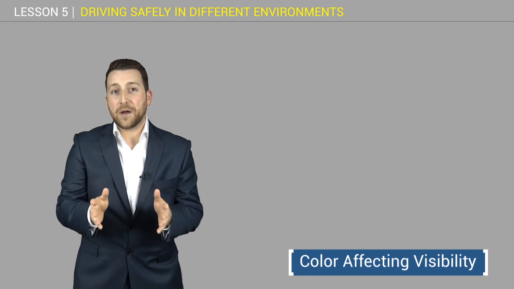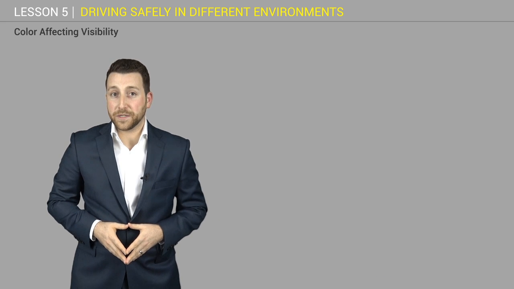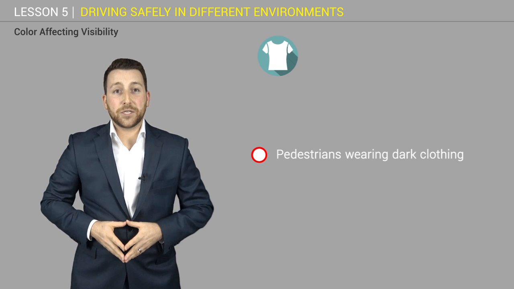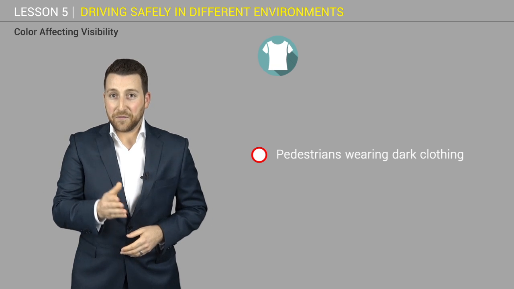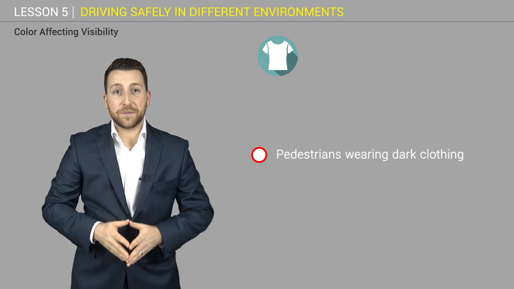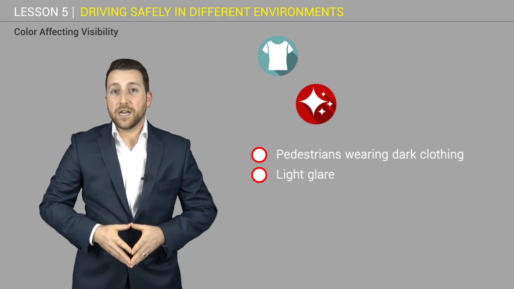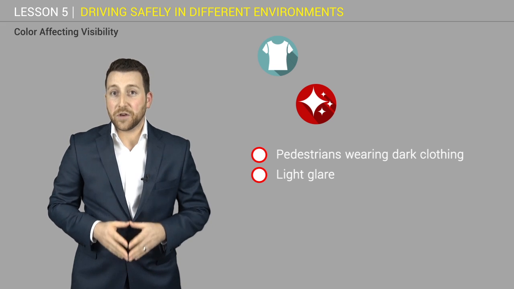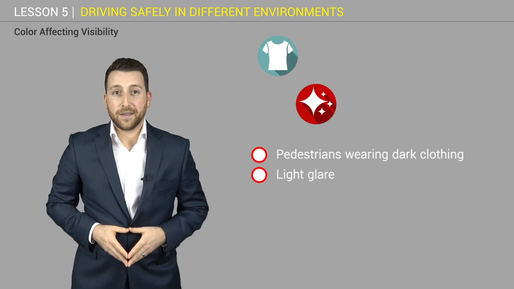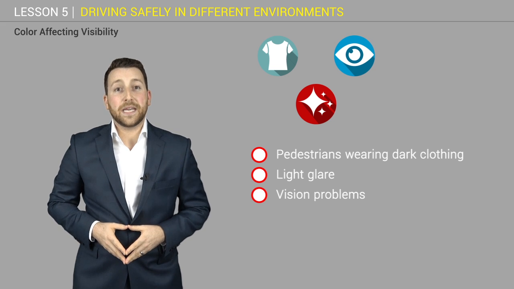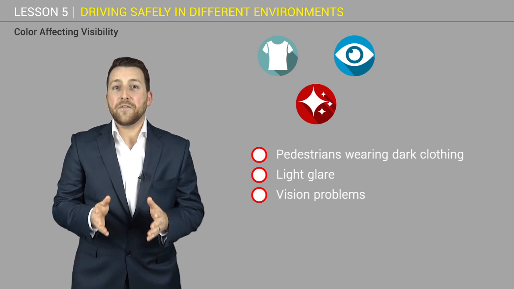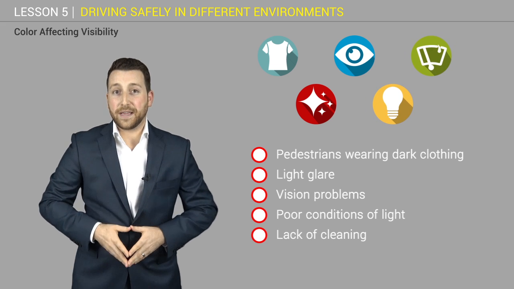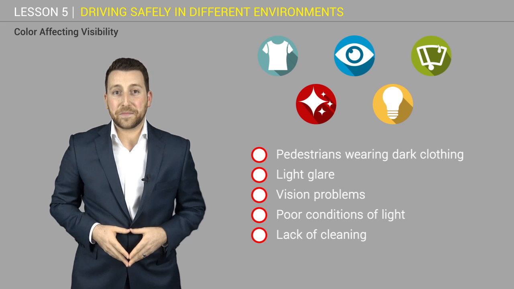Here are the reasons on how colour affecting visibility affects drivers and tips to avoid them. Be alert and on the lookout for pedestrians wearing dark clothing. If needed, use your headlights to increase visibility. To avoid light glare, avoid looking directly at the oncoming vehicle's light and flip your rear view mirror to avoid glare from vehicles behind you. Some drivers have eye conditions that make it difficult for them to see at night, so have your eyes checked regularly. Clean your lights, mirrors and windshield regularly and properly to help you see better.